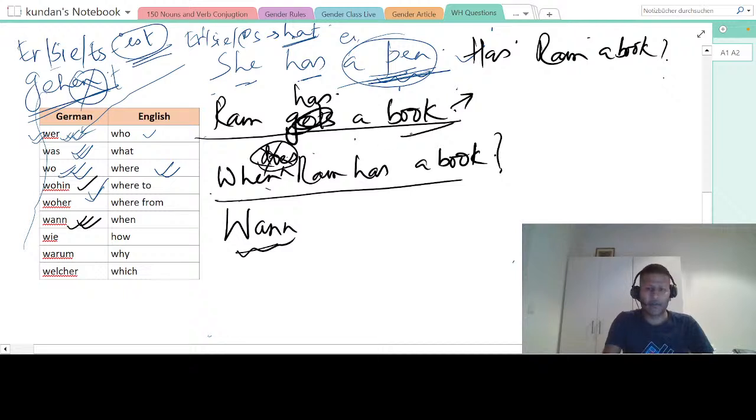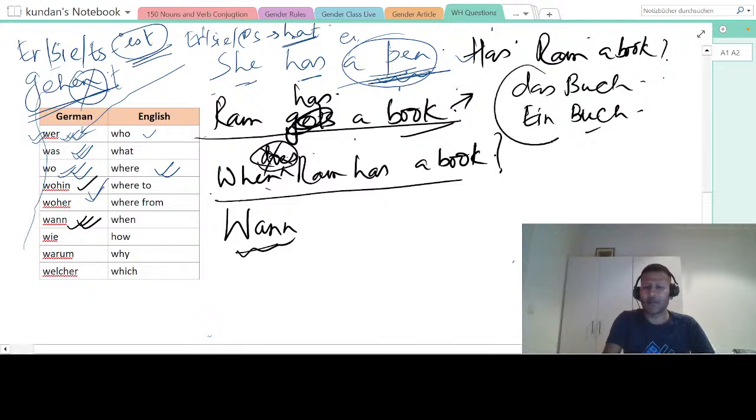So first of all, let me see who made it correct. Ram has a book. "Ram hat einen Buch" is not right. Ram hat ein Buch. That's why I'm telling you guys to make sentences, so that I can catch the mistakes. Ram hat ein Buch is right because this is das Buch. Das Buch or ein Buch. In accusative, this will never change. Only masculine changes. This is neutral. So this will be Ram hat ein Buch.